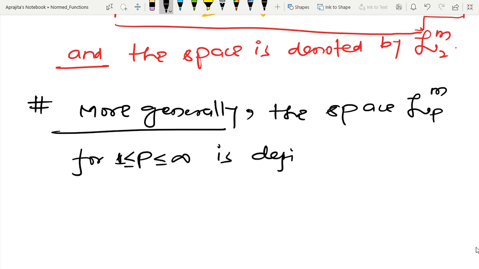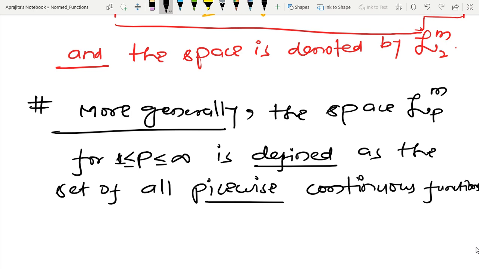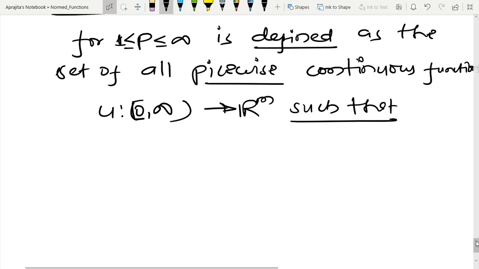It is defined as the set of all piecewise continuous functions that map from this closed interval to Rm such that, and again, whatever definition I make, it should satisfy all three properties.